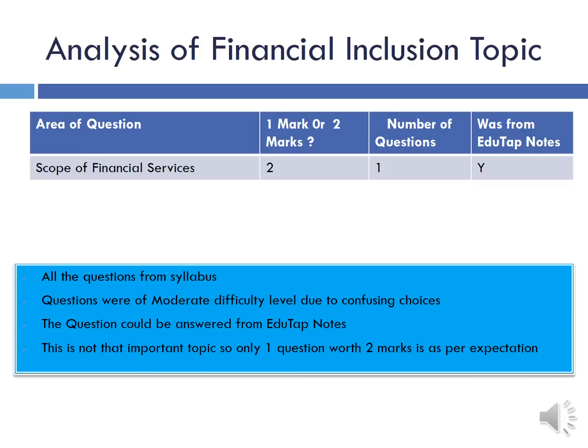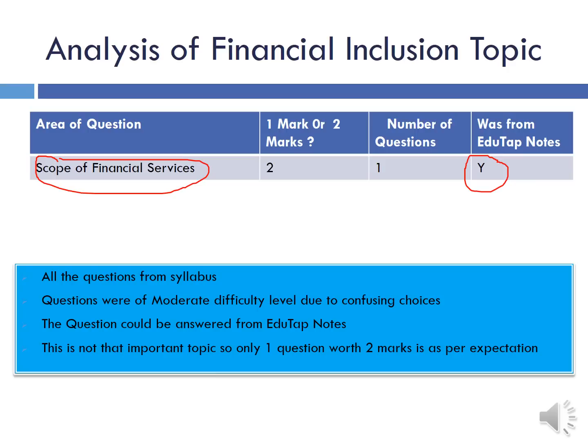We will start with the analysis on the financial inclusion topic, from which there was one question which was of 2 marks. The question was on scope of financial services. This was a very good question in my point of view. For the details of the question, you can go to our website and view the paper there. This question was from EduTap Notes. Could have been very well attempted if you would have read our notes.